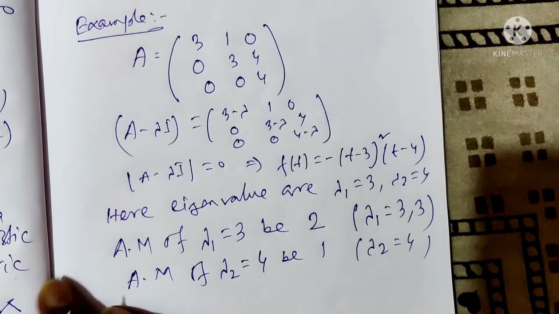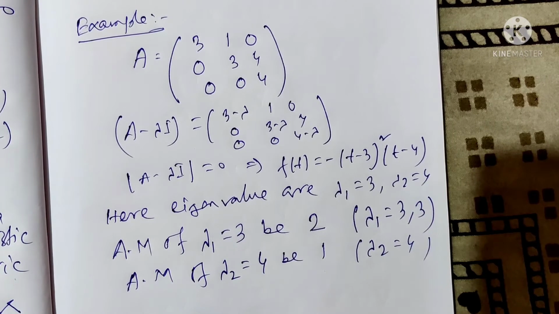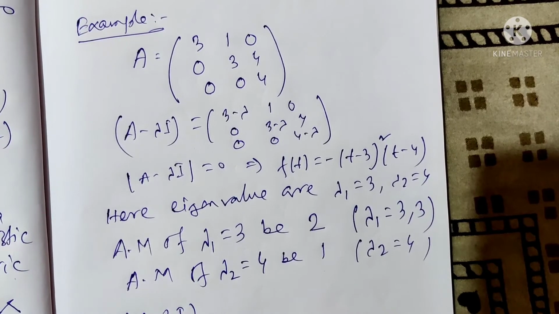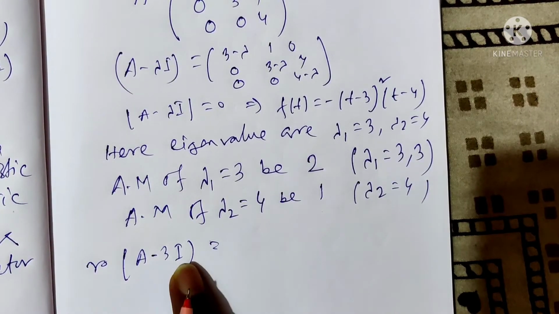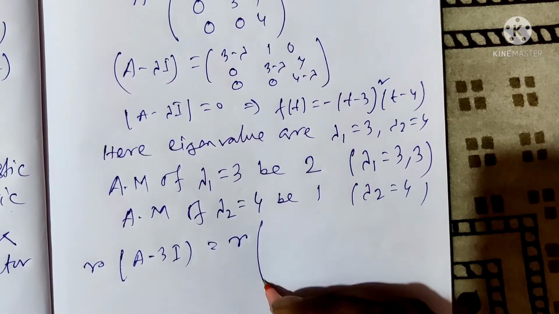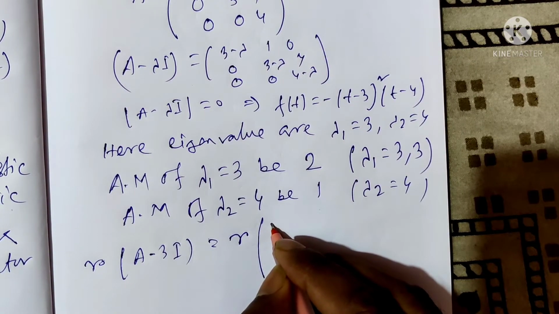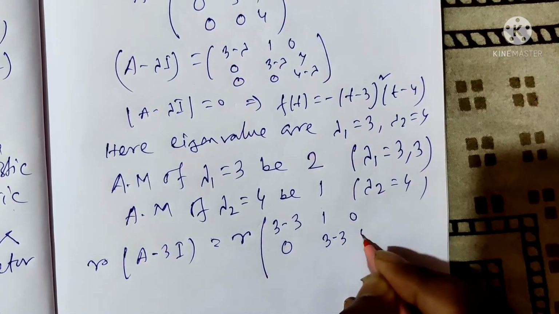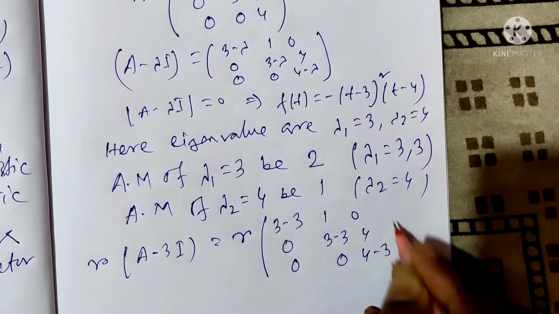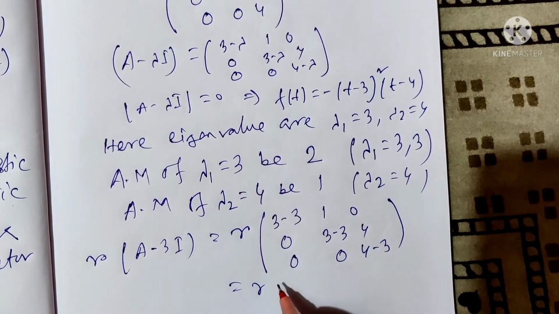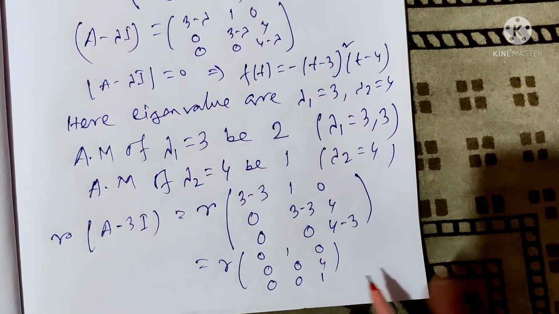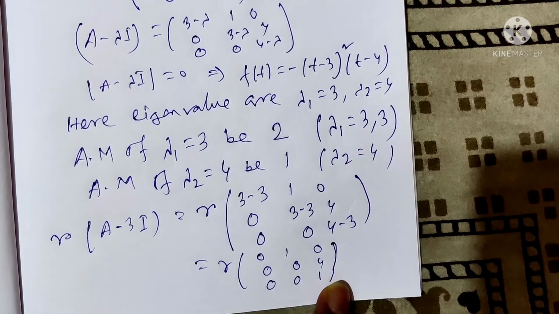Now what is the geometric multiplicity of 3? Rank of A minus 3I equals the rank of the matrix (3 minus 3, 1, 0), (0, 3 minus 3, 4), (0, 0, 4 minus 3), that equals the rank of (0, 1, 0), (0, 0, 4), (0, 0, 1). What is the rank of the matrix?